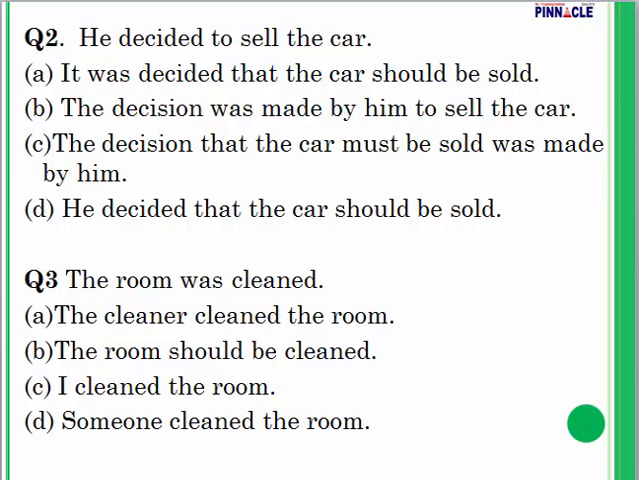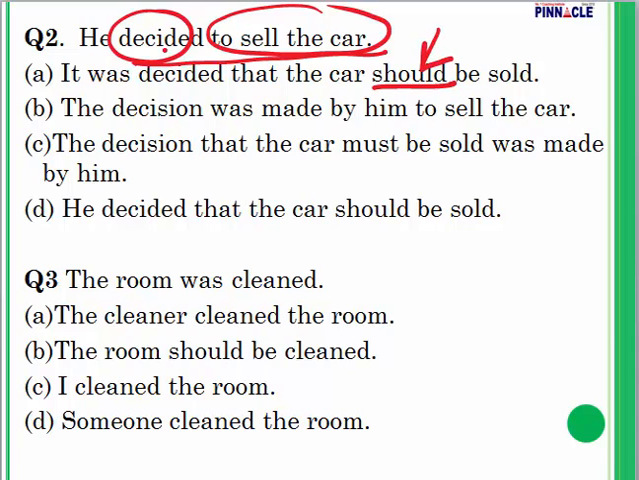Question number 2. He decided to sell the car. This is the sentence given to me. Now, let us look here. Decided what? Decided to sell the car. Or we can say, sell what? Sell the car. Now, let us do it. It was decided that the car should be sold. Should has been inserted incorrectly because should is nowhere given in the original sentence. So this one gets eliminated.